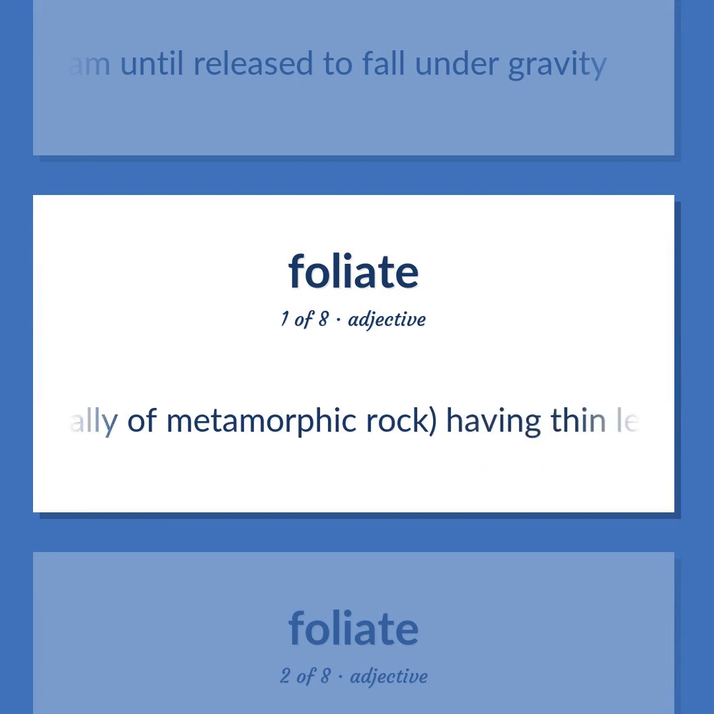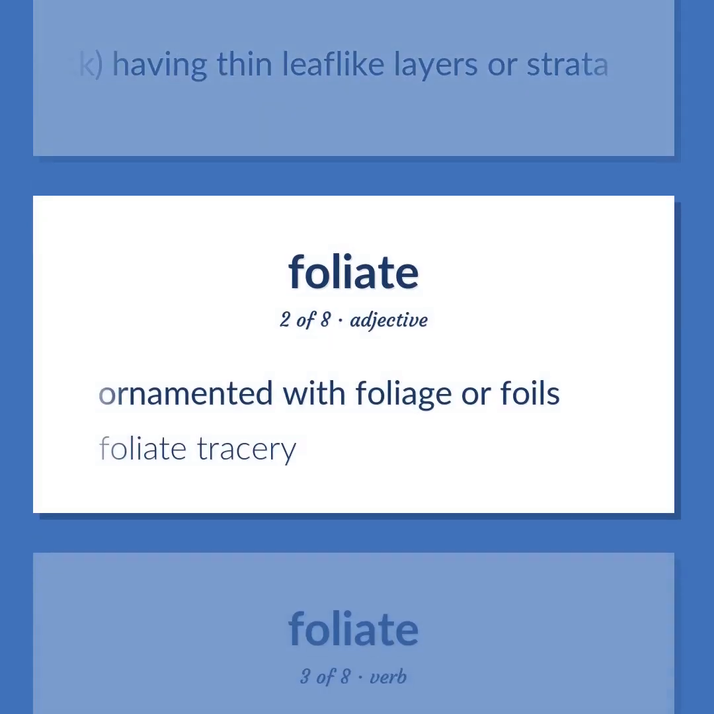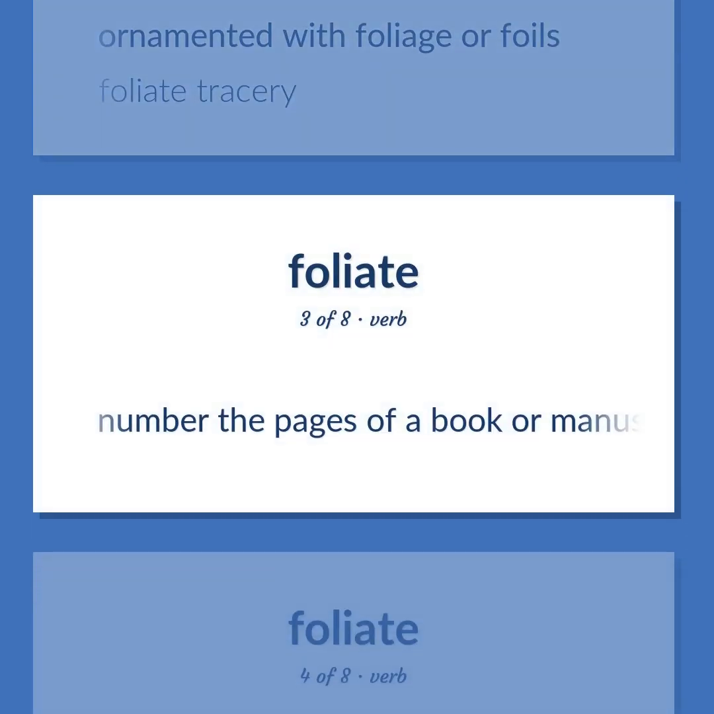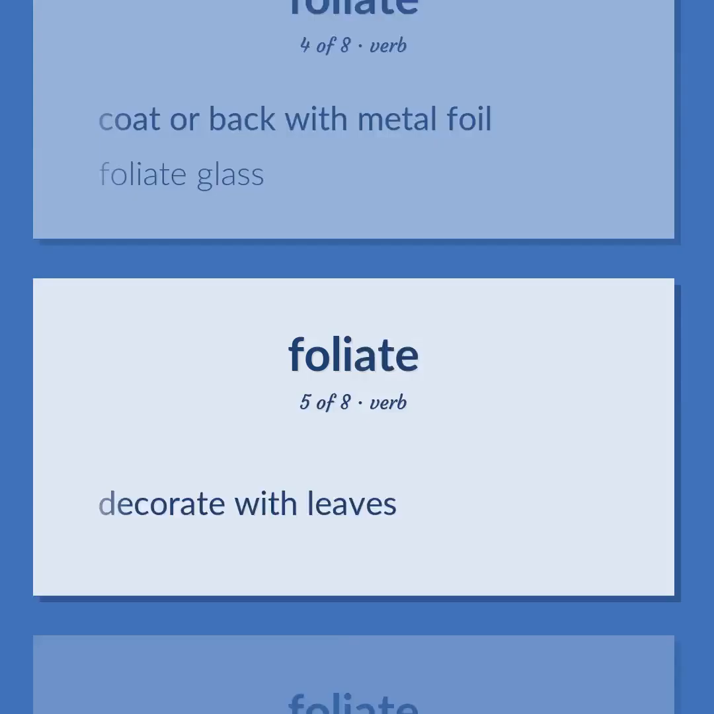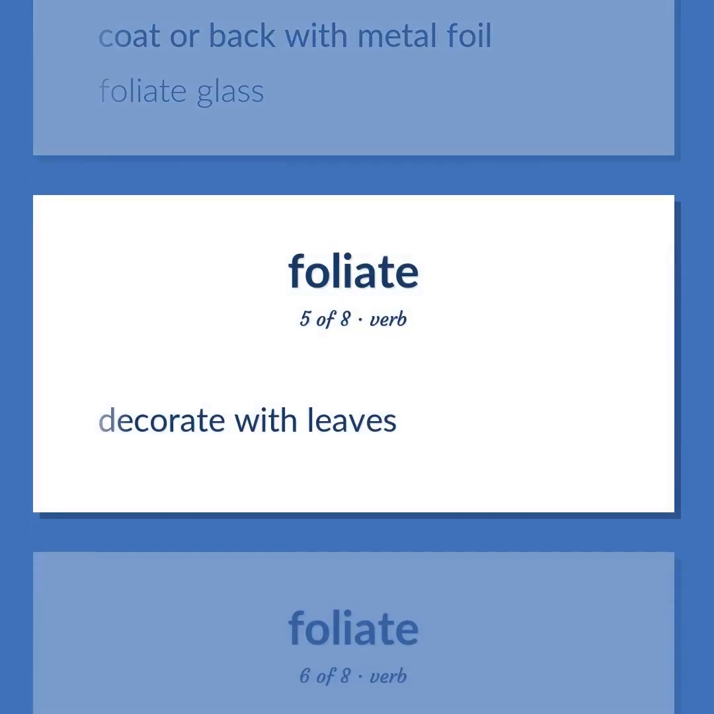Especially of metamorphic rock, having thin leaf-like layers or strata. Ornamented with foliage or foils. Foliate tracery. Number the pages of a book or manuscript. Coat or back with metal foil. Foliate glass. Decorate with leaves.